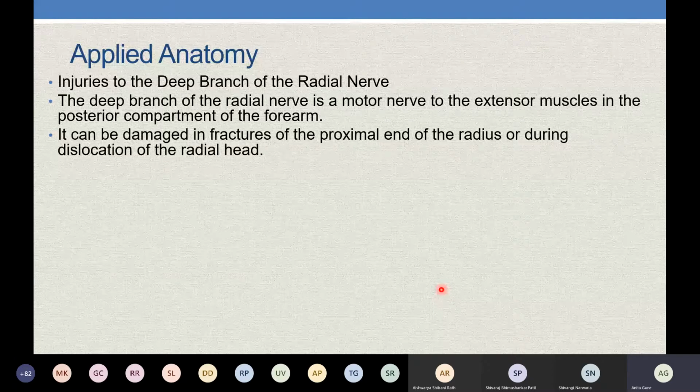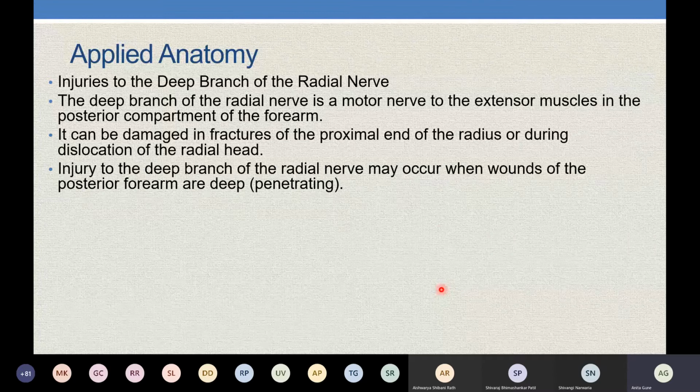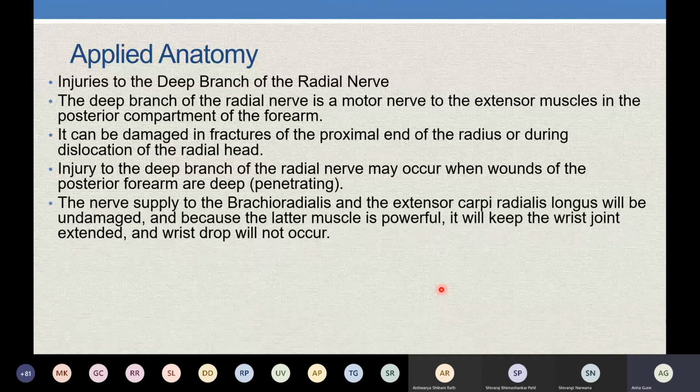If the head gets dislocated, the superior radioulnar joint is involved in pronation and supination. It is a pivot type of joint. So suppose the head gets dislocated over here, it will get injured over here. Or if there's any penetrating injury of the forearm, that time this nerve will be injured.